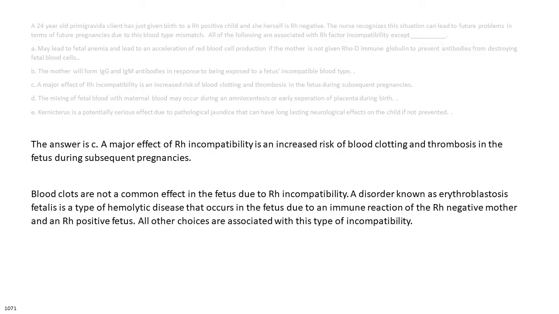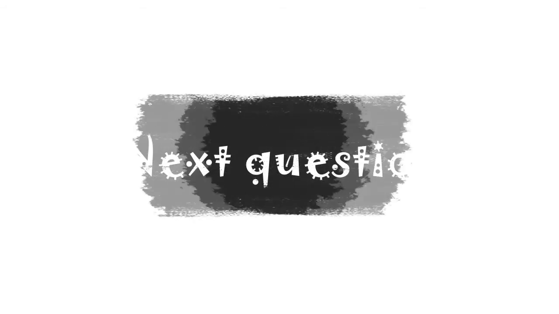The answer is C. A major effect of Rh incompatibility is an increased risk of blood clotting and thrombosis in the fetus during subsequent pregnancies. Blood clots are not a common effect in the fetus due to Rh incompatibility. A disorder known as erythroblastosis fetalis is a type of hemolytic disease that occurs in the fetus due to an immune reaction of the Rh-negative mother to an Rh-positive fetus. All other choices are associated with this type of incompatibility.